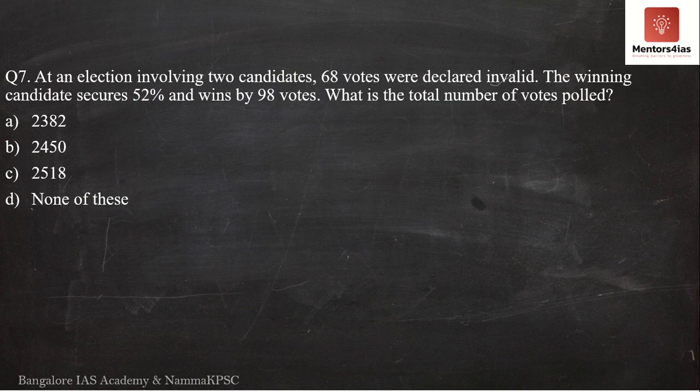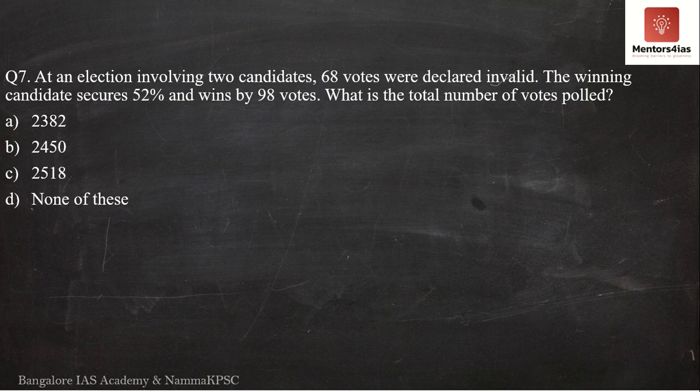Seventh question now. Seventh question says, at an election involving two candidates, 68 votes were declared invalid. The winning candidate secures 52% and wins by 98 votes. What is the total number of votes polled? Now, question number 7 is like a combination of question number 5 and question number 6.